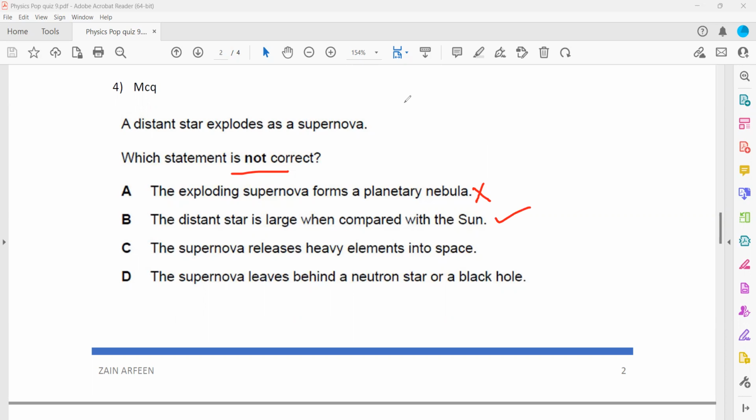Yeah, planetary nebula or nebula is the same idea. Supernova releases heavy elements into space. That's true. The supernova leaves behind a neutron star or a black hole. That's also true. So these three statements are correct. Which is not the correct statement? A is not the right statement.